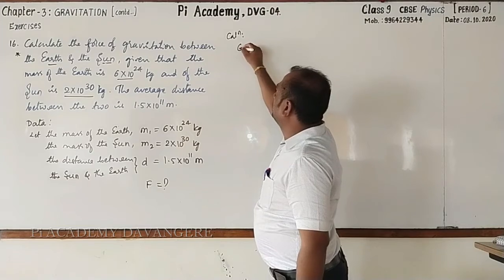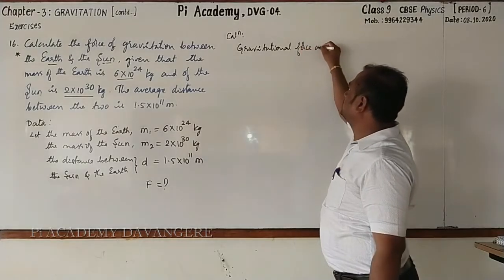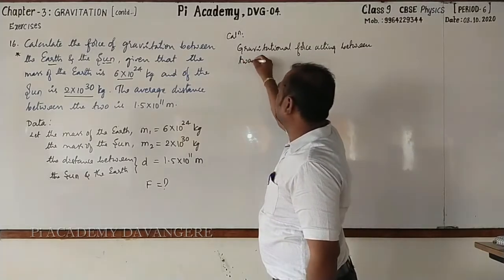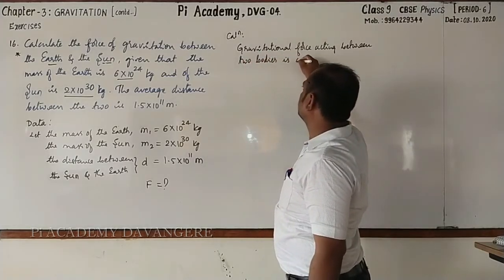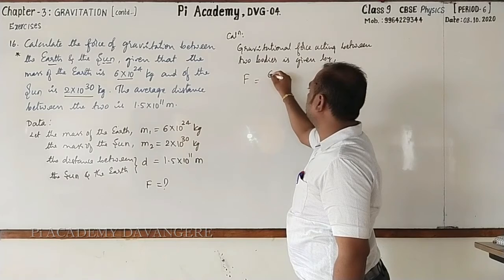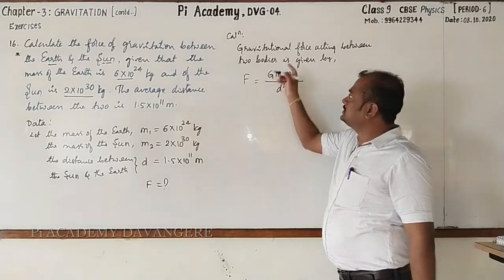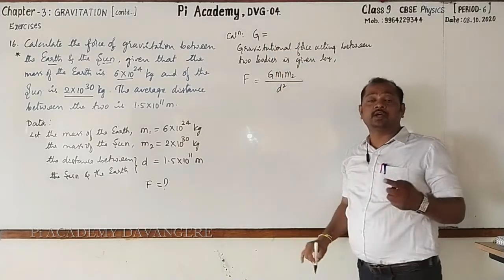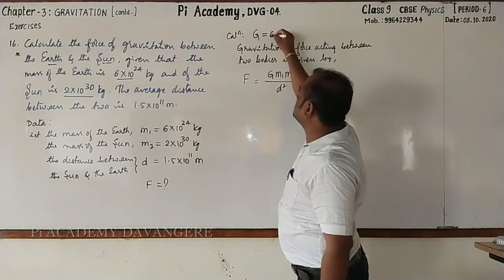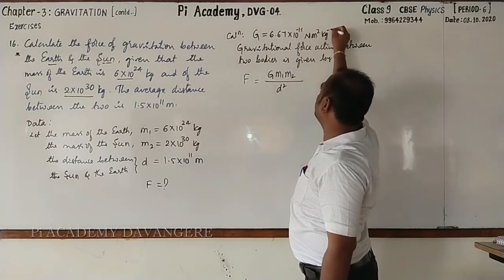Calculation. We know that gravitational force acting between two bodies is given by, how do you write? It is F is equal to G m1 m2 by d square, right? Where G, what is G? G is gravitational constant, and the value was given by Henry Cavendish. What is that value? It is 6.67 into 10 raised to the power minus 11 Newton meter square kg to the power minus 2.